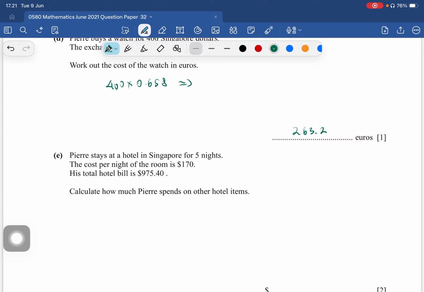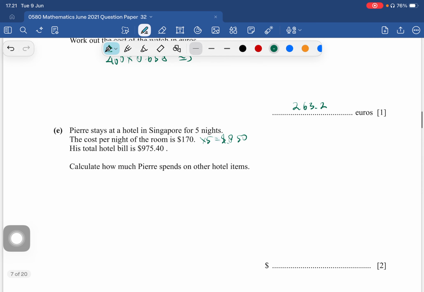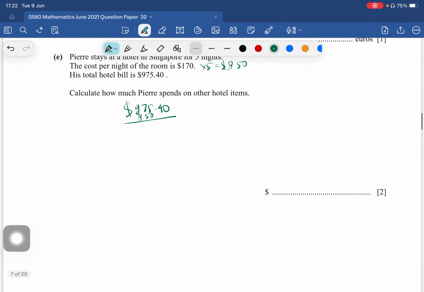Okay, Pierre stays at the hotel in Singapore for 5 nights. The cost per night of the room is 170. Let's multiply it by 5. So 170 multiplied by 5, we get $850. Calculate how much Pierre spent on other hotel items. So the total bill, 975.40, we subtract 850. So we get $125.40 for the other hotel items.